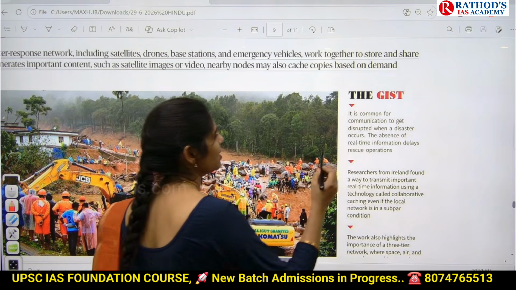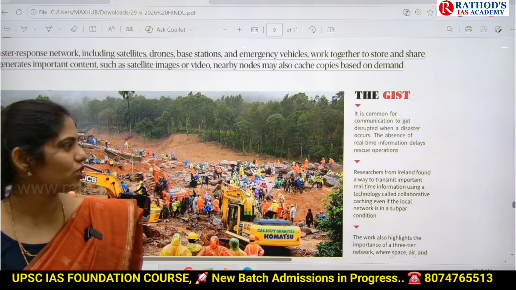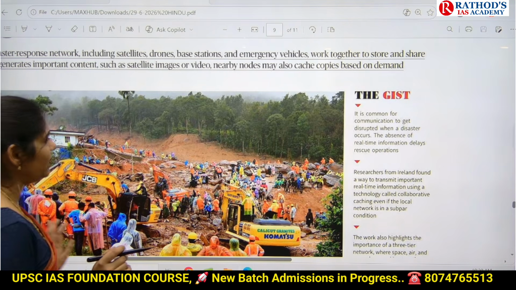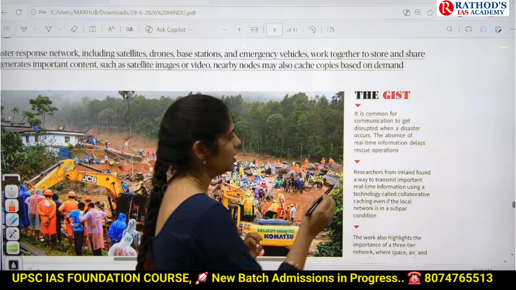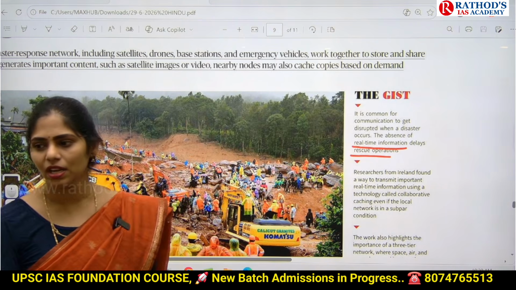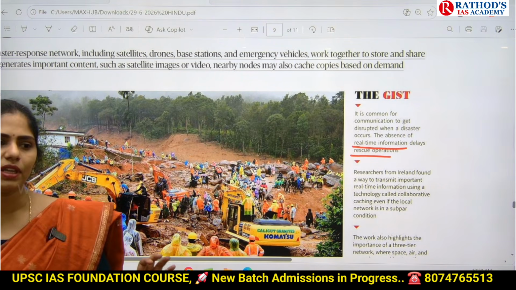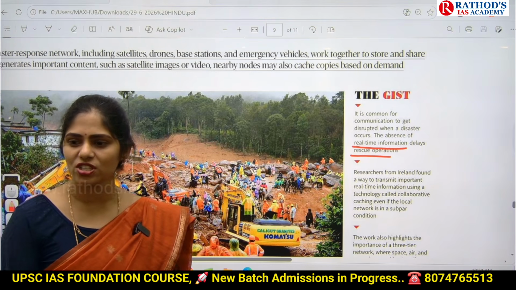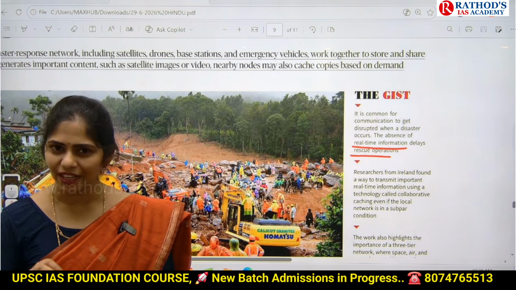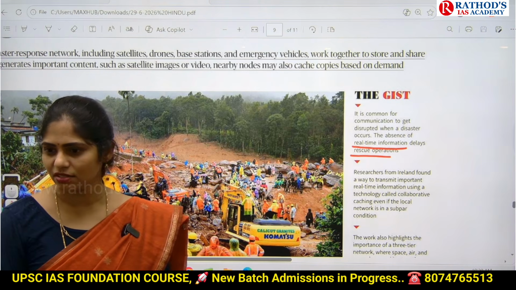So whenever disaster happens, we have the problem of disruption of communication lines. If there is disruption of communication lines, no real-time information is given to the people related to rescue operations. Like the army is coming, they are using small boats, they are evacuating people. Can we get information? Come to this area, come to your states.